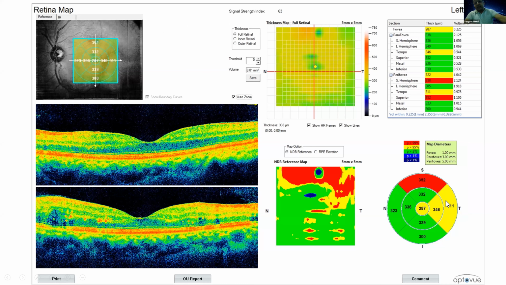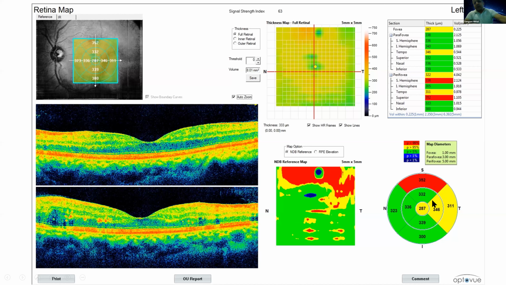And then this is a thickness map. This circular map has the foveal avascular zone in the center. Then this is the 500 microns outside the fovea, and then this outer circle is again 1000 microns outside the fovea.